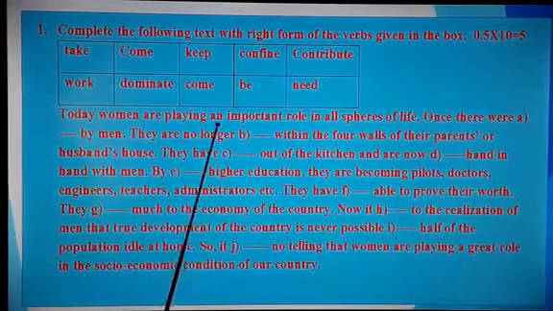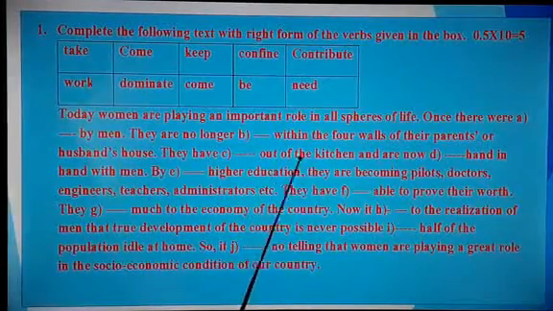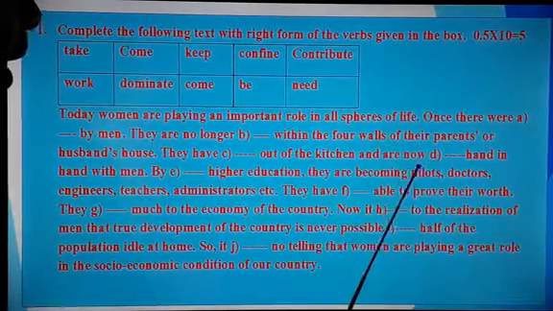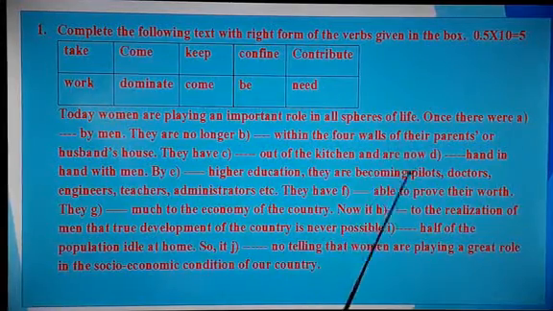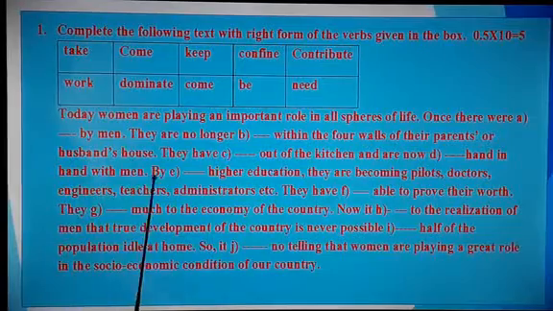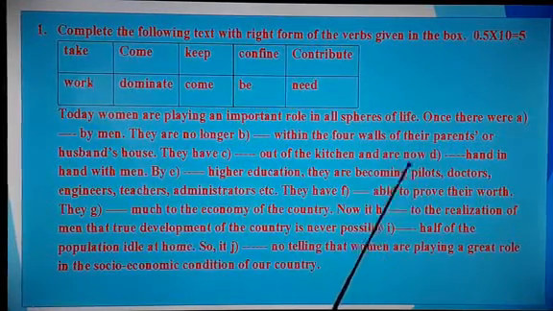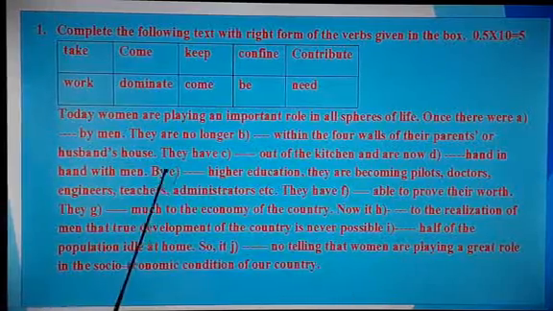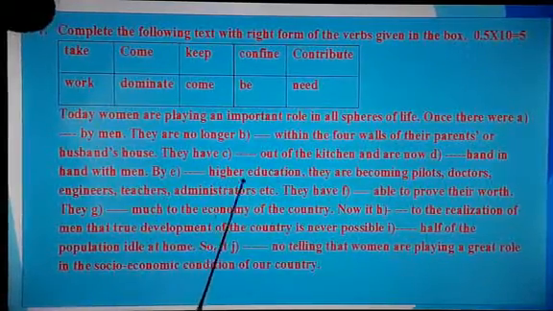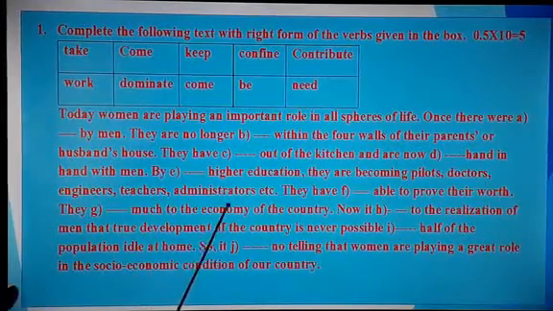They have come out. Have a look. There is a word. They have come out of the kitchen and are now, that must be in continuous form, are now working hand in hand with men. Working, that is in present continuous, because there is "are now". All right? Next, by dash higher education, they are becoming pilots, doctors, engineers, teachers, administrators, etc.